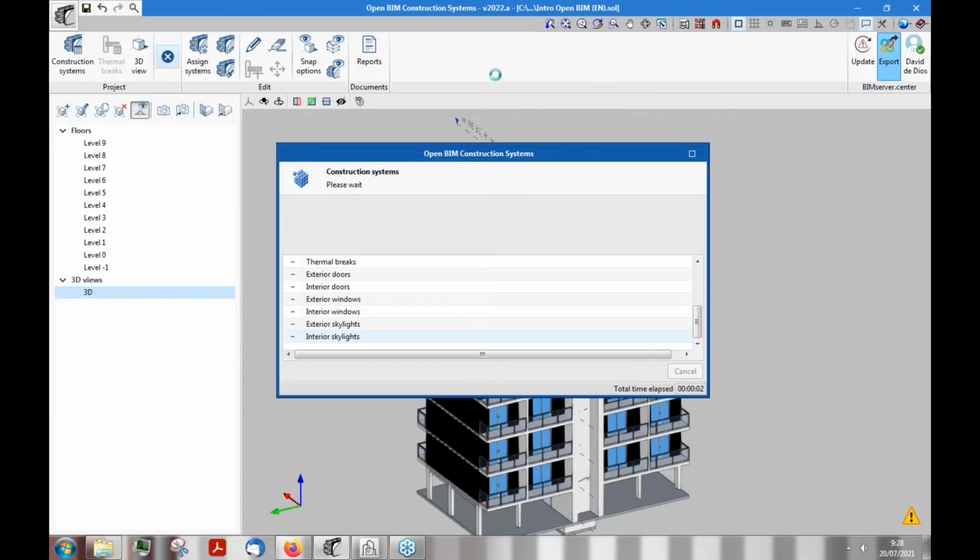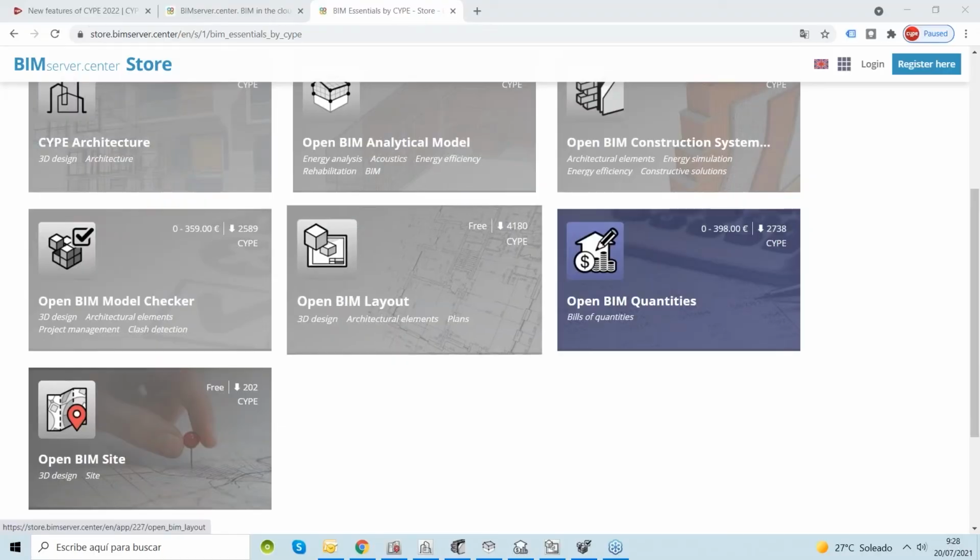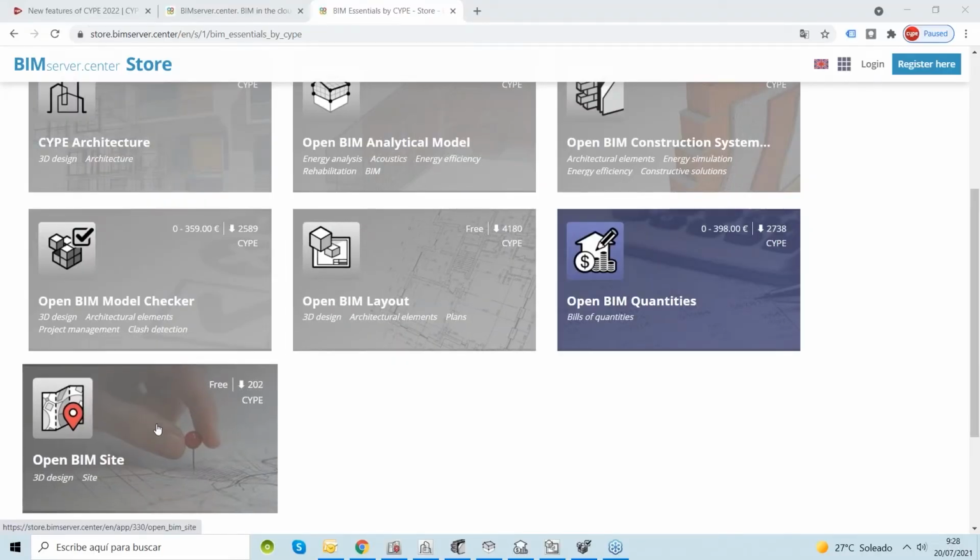Now, Afonso will continue with the project that I'm uploading right now in real time, and will show you how it works with the analytical model and the budgeting tools that we have available in BIMserver.center. Afonso? All right, so in my screen again. So thank you, David. Just reviewing what we saw until now.